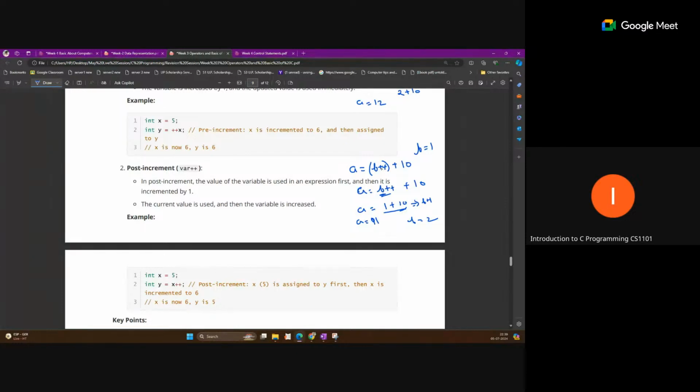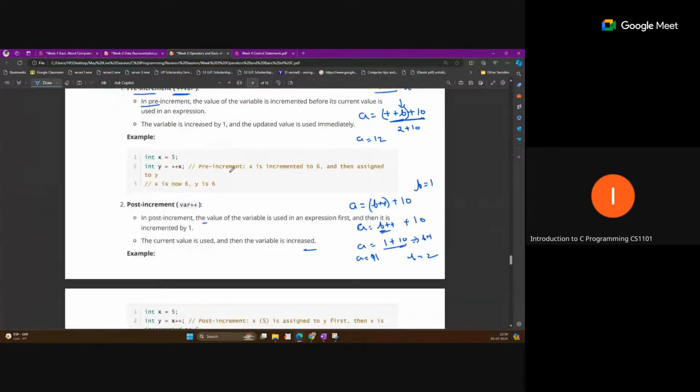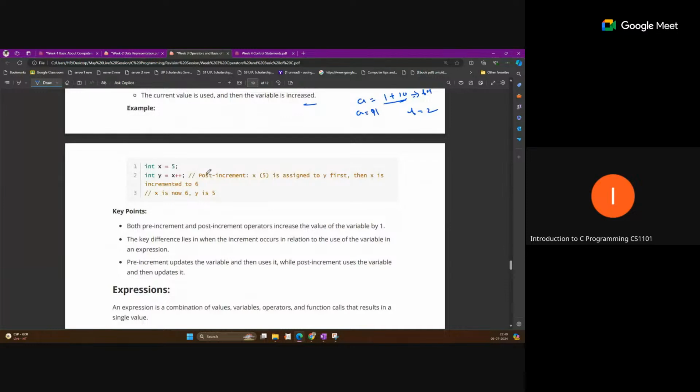So in post increment the value of the variable is used in an expression first and then it is incremented by 1. The current value is used and then the variable is increased. This is the difference between pre-increment and post increment. So just practice on this. You can explore this by experimenting on the compiler, so you will get a clear idea.